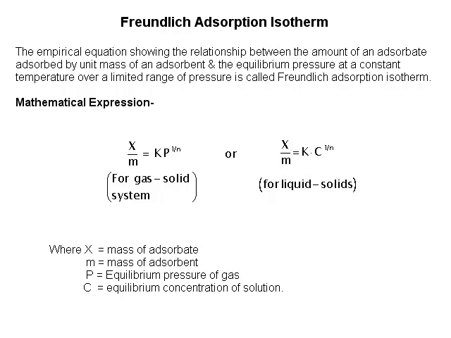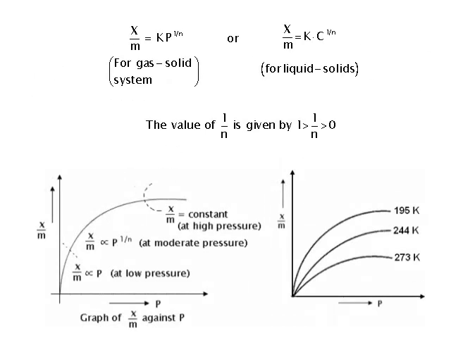The mathematical expression is x/m = k p^(1/n) for gas-solid system, or x/m = k c^(1/n) for liquid-solid, where x is the mass of adsorbate, m is the mass of adsorbent, p is the equilibrium pressure of gas, and c is the equilibrium concentration of the solution. The value of 1/n is given by 1 > 1/n > 0.